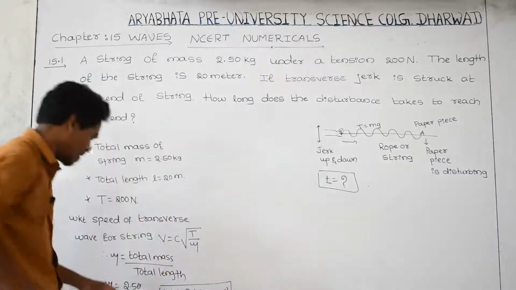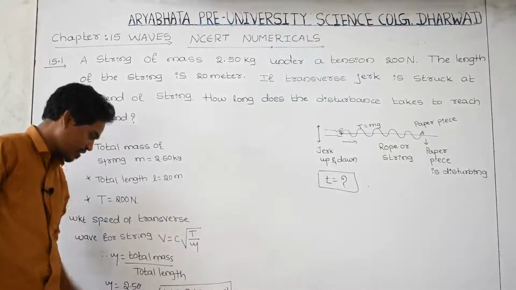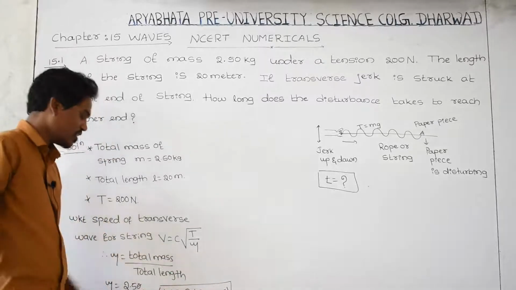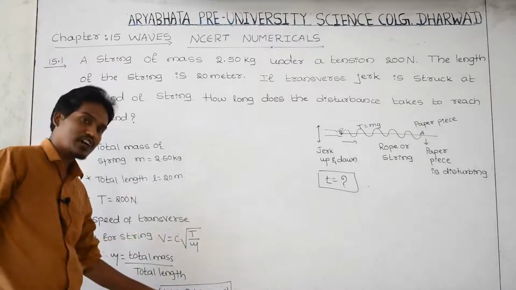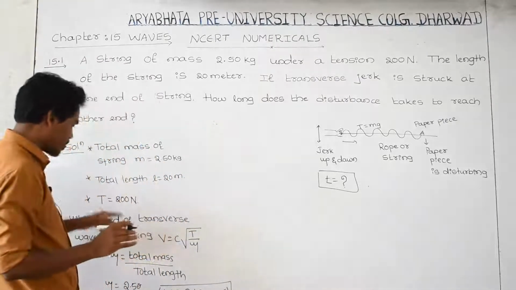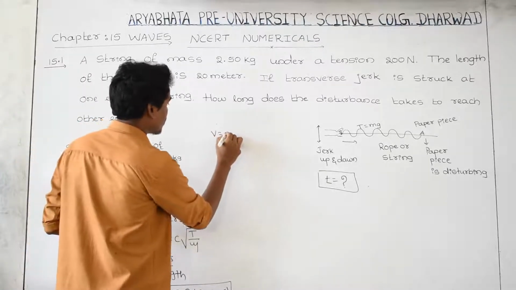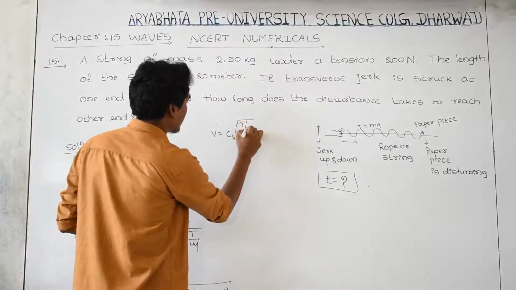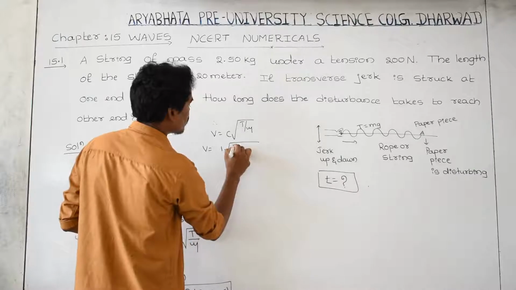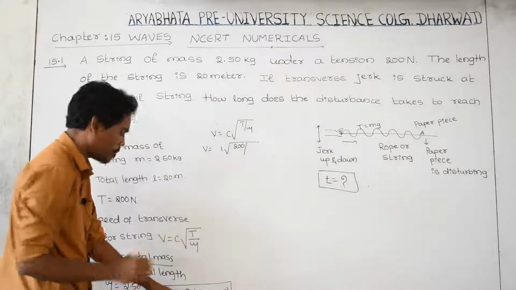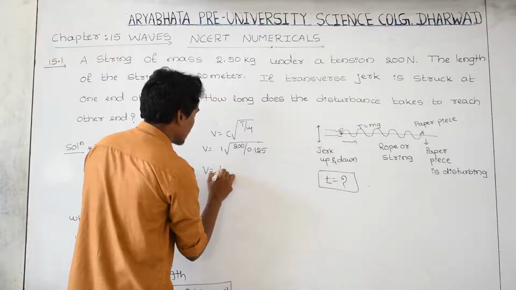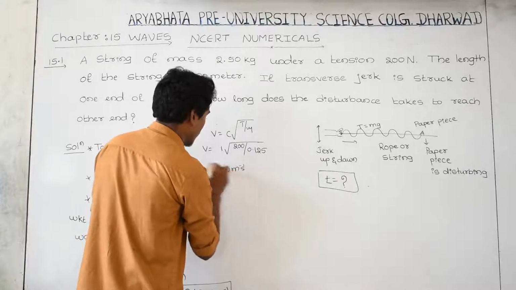per meter. Mass, its unit is kg. Length, its unit is meter. Meter in the denominator becomes m raised to -1. This is the total mass of the wire, and this is the mass of just 1 meter length of the wire. Therefore, substituting in the formula, V equals C root of T divided by mu. V equals C, which is 1, times root of the tension he has given, 200 Newton, divided by mu, which is 0.125. Check the answer, you get 40 meter per second.